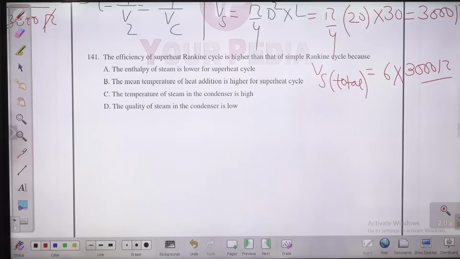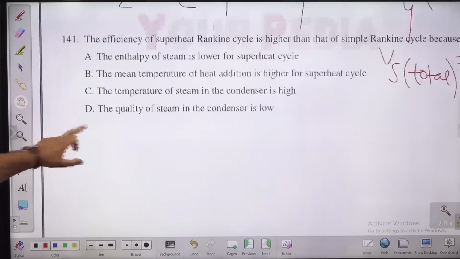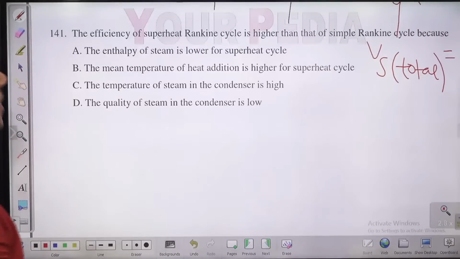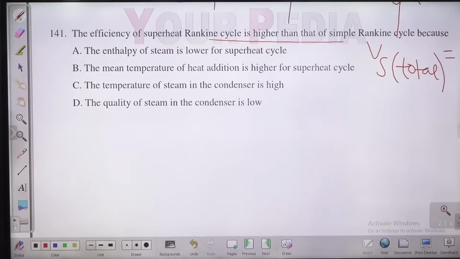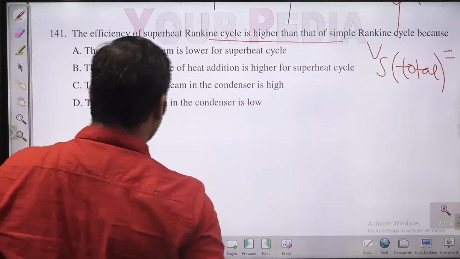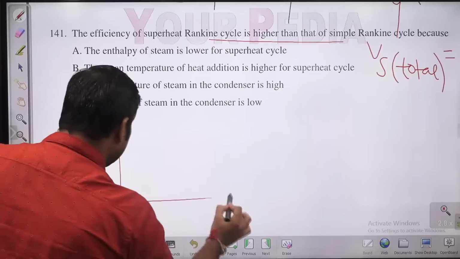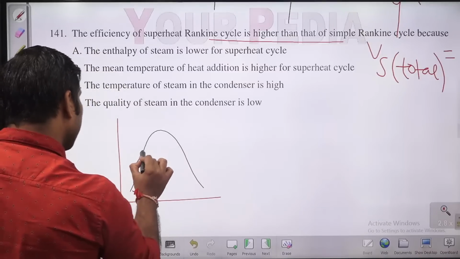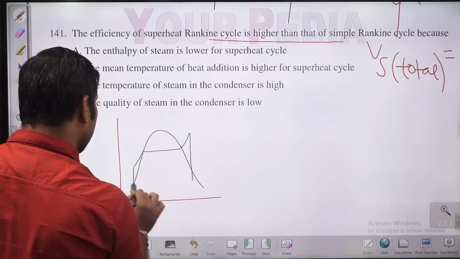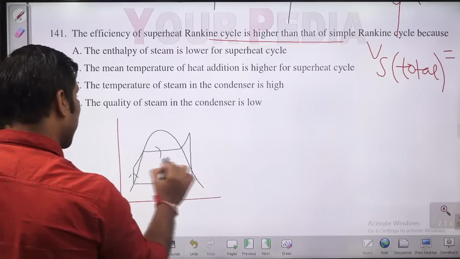Question number 141. The efficiency of superheat Rankine cycle is higher than simple Rankine cycle. Yes. With the superheating, efficiency increases, guys. When we carry out superheating, the efficiency increases, because with the superheating the mean temperature of heat addition increases. With the superheating, what happens to the mean temperature of heat addition? It increases.